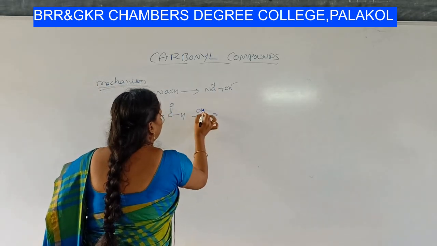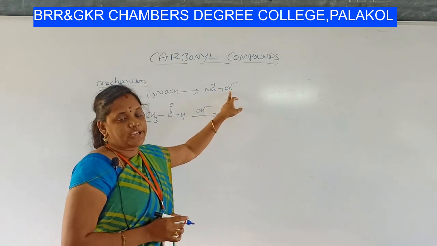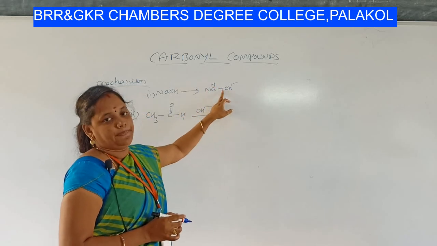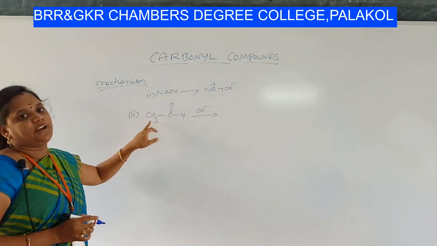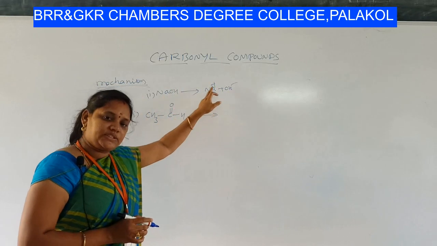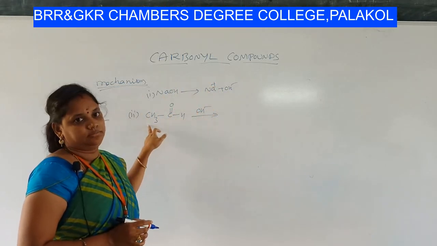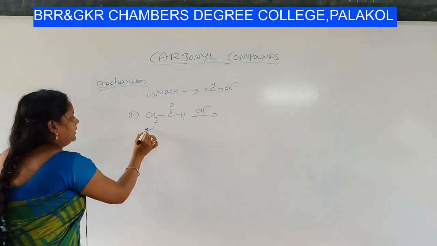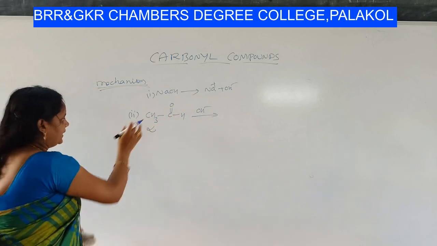The OH minus ion, the hydroxide ion, which is formed in the first step, removes proton H plus from the alpha hydrogen. This is alpha carbon. So it removes hydrogen from here.